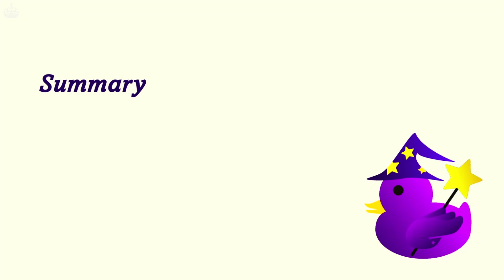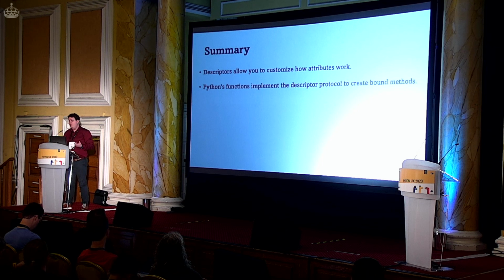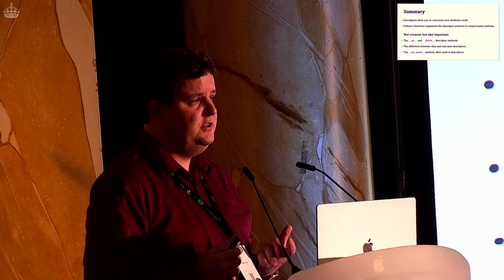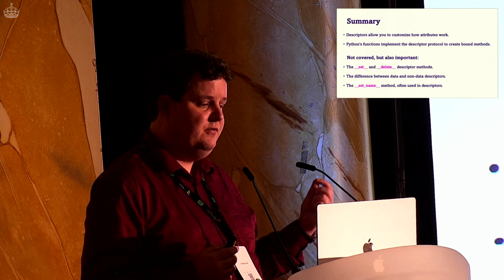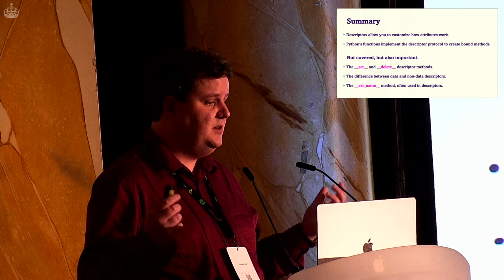Well, to summarize, what we've seen today is that descriptors allow you to customize how attributes work, and that Python's functions implement that descriptor protocol. They are descriptors, and they use that to create bound methods. There are also a few things that we haven't covered today. First of all, I've not gone into the set and delete descriptor methods. That's on purpose because I'm running out of time.